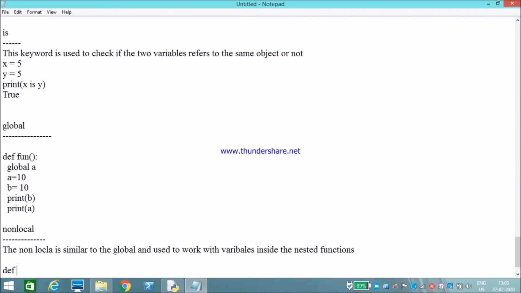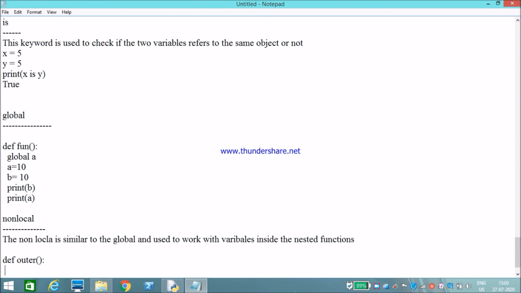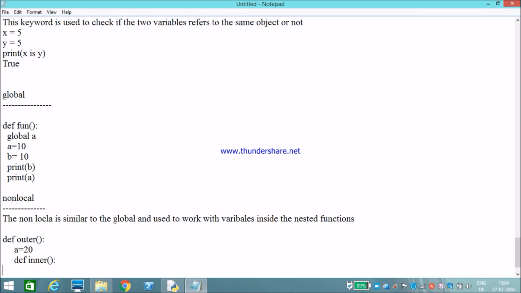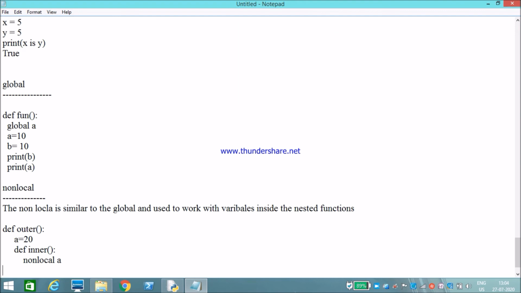For example, I have defined one outer function, then I have created one variable, then I will create an inner function. Okay, I have created a nested function, the inner function, and I have written nonlocal a, which means we can access this variable inside this function by using nonlocal.